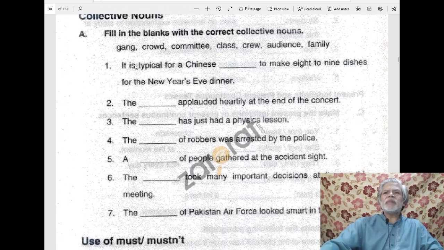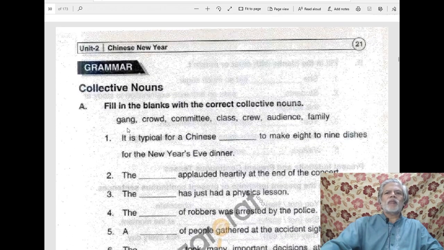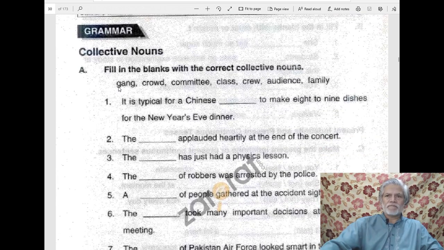So fill in the blanks with correct collective nouns. First of all, you must know the meaning of these words so that you are able to use them correctly in these blanks. So the first word there is gang.